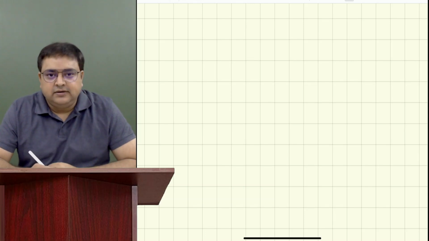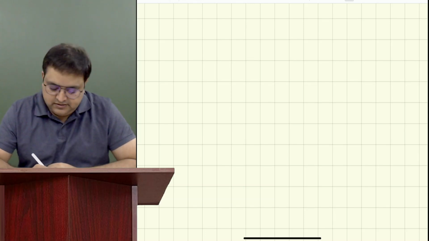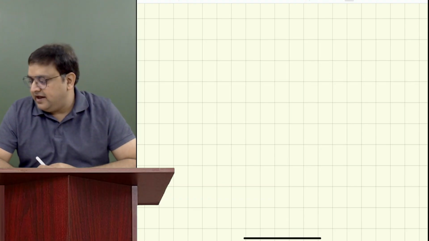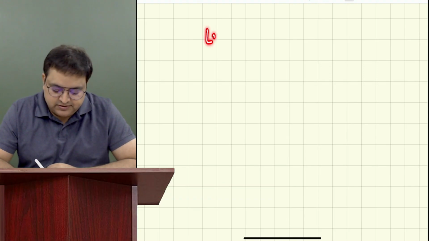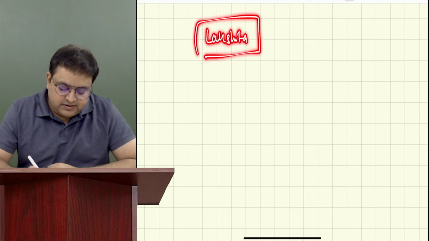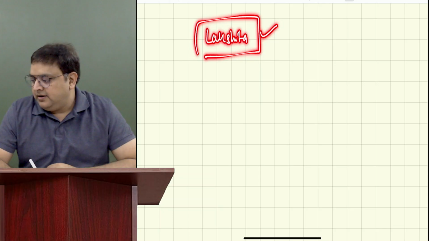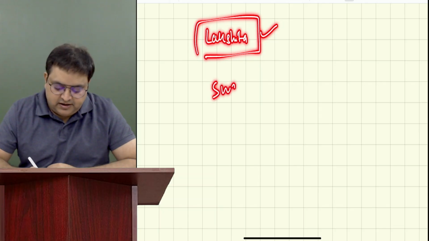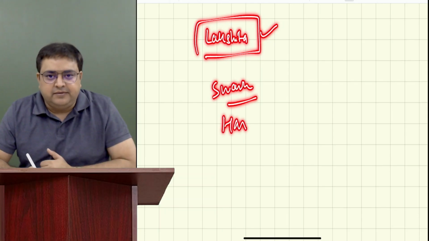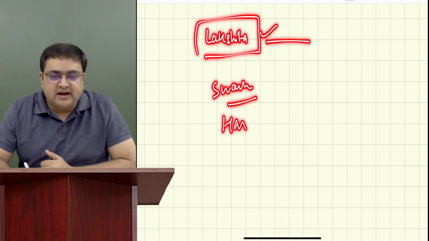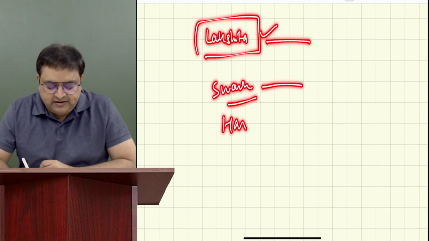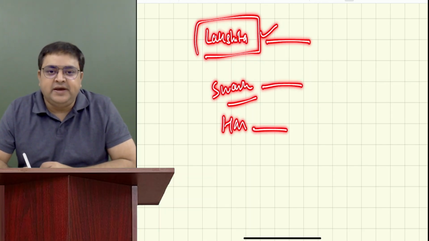Guys, what do you think? Let's say I take the example of Lakshita. Lakshita can earn an income. Let's say Swarnika can earn income. Let's say Hari can earn income. Any one of you can earn income. So if Lakshita is earning some income, she has to pay income tax. Swarnika has to pay income tax. Hari has to pay income tax.